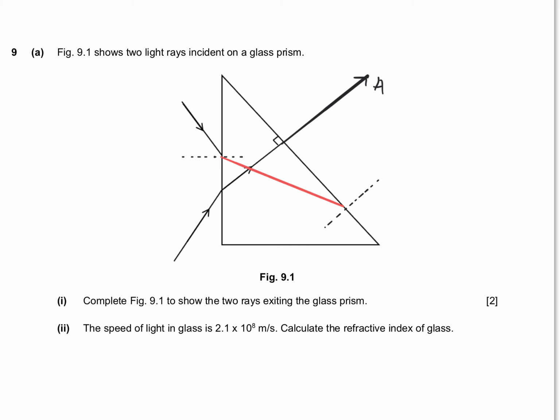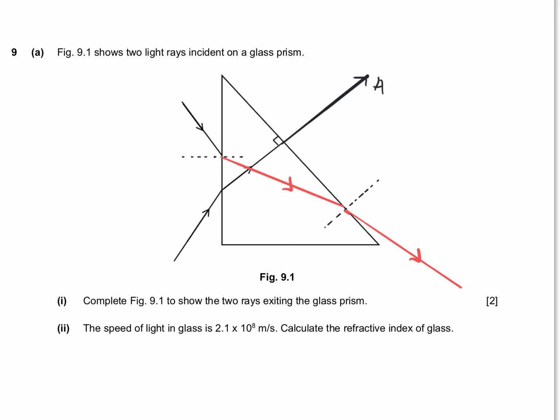And now because it is going from a more dense, optically dense medium to less optically dense medium, I know the light is going to speed up. It's going to bend away from the normal. So I'm going to draw something that looks like this. Away from the normal. Let's try again. Something like that. Right? So this would be your light ray exiting the prism. So this is supposed to show us whether or not you understand where the light bends, when does it bend, and how much does it bend? Does it bend away or towards the normal? Right?